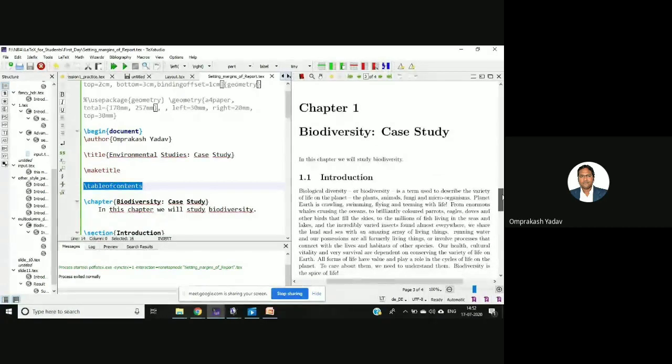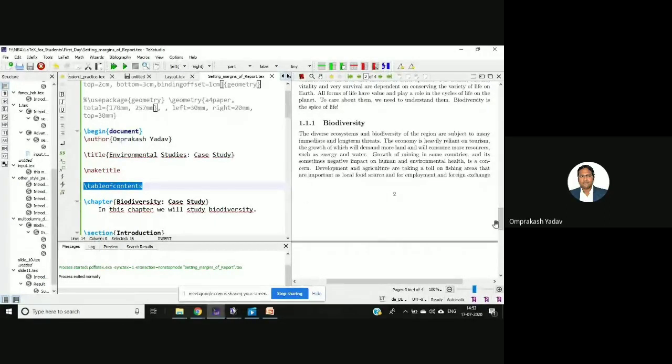So if you see, chapter 1 is there, biodiversity case study. Then section 1.1 is there, introduction. The chapter heading and contents are automatically added, right?